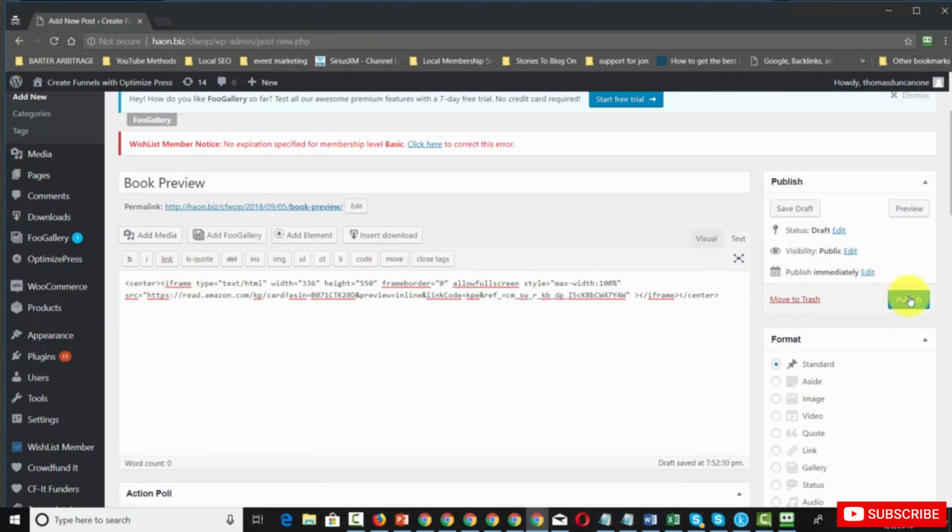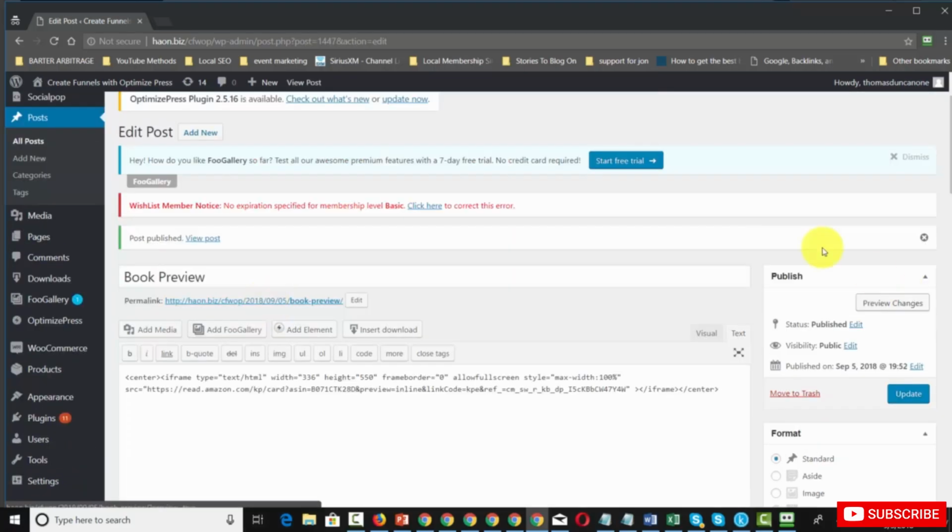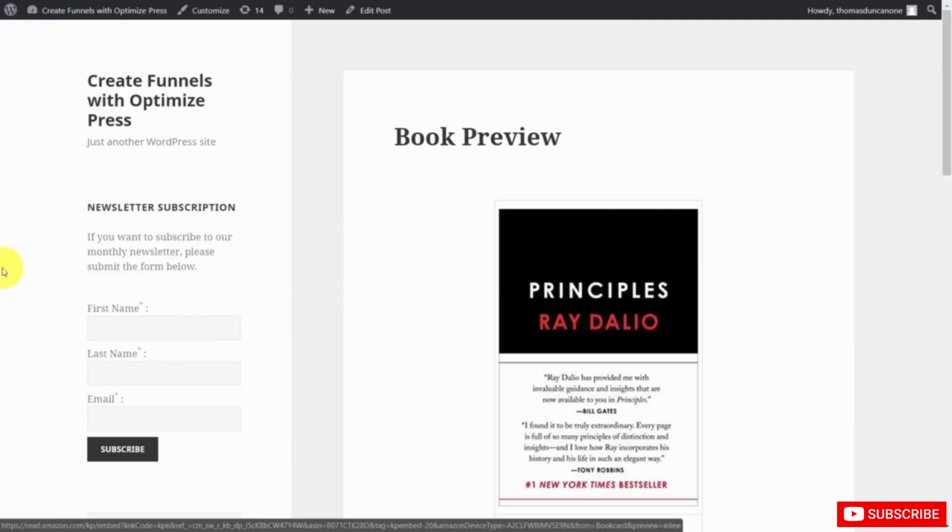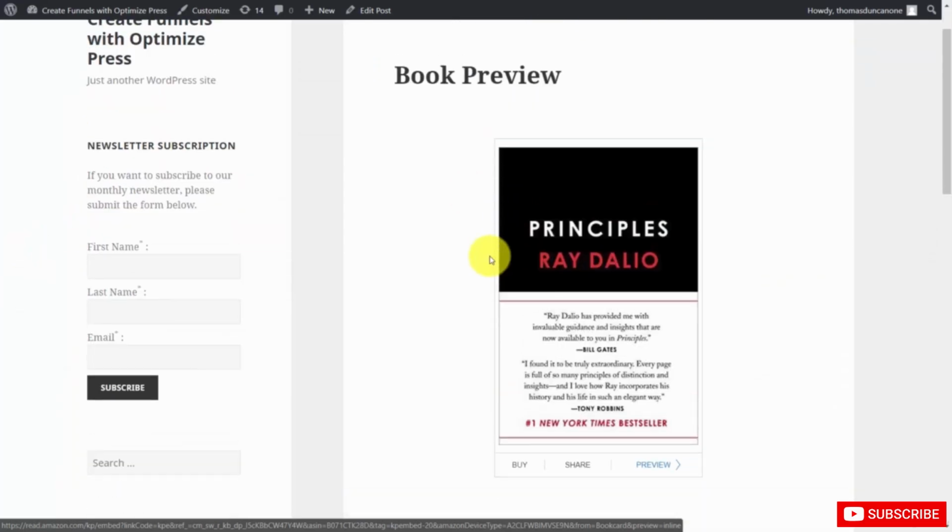they will then hit publish. And then if we click view post, you'll see the preview of the book that will be on your website. Then of course, that person can hit preview, they can hit share, or they can buy from this actual link.